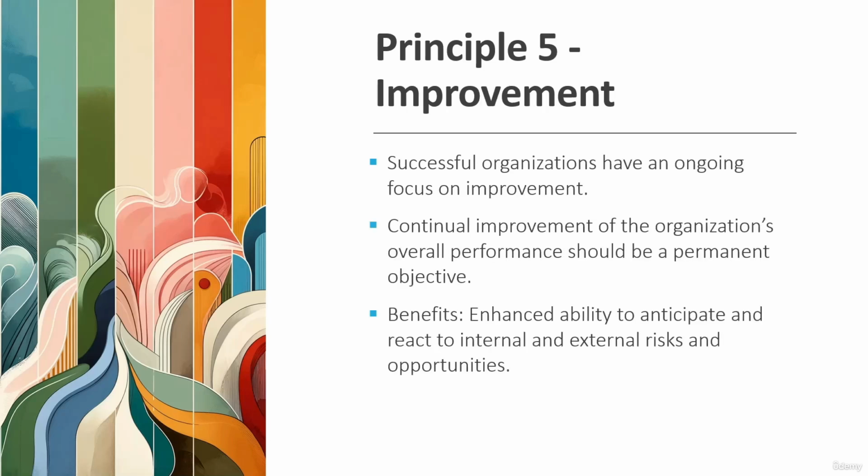Now coming to principle number 5, which is improvement. Every successful organization focuses on improving from wherever they are. Improvement is a continuous process. At whatever stage you are, you still try to improve and move forward, make things better, and deliver more value to your customers. Continuous improvement should be a permanent objective of the company. By doing that, companies can reduce their cost, deliver higher value to their customers, and reduce the risks, internal or external, and work on the opportunities. So improvement in the processes will help companies to grow. This is principle number 5.